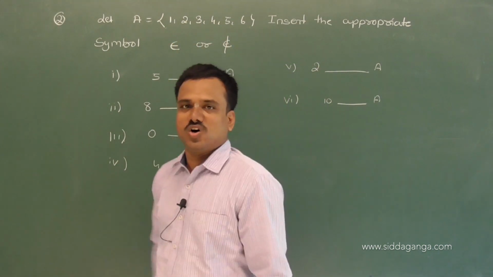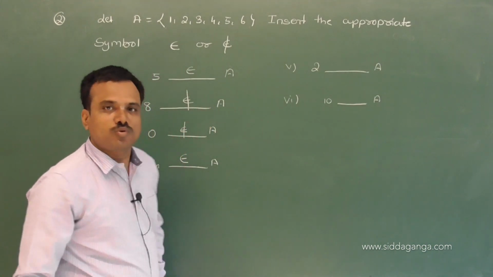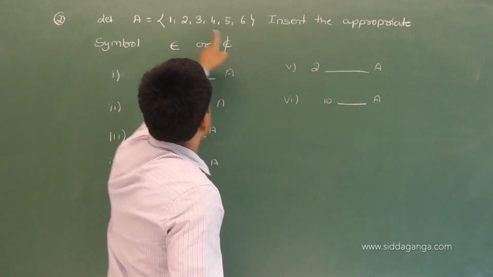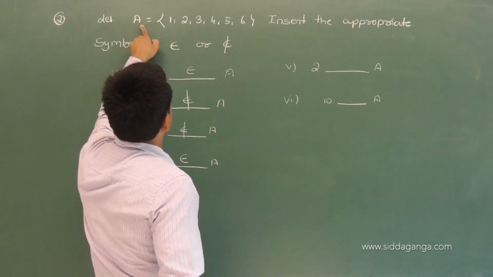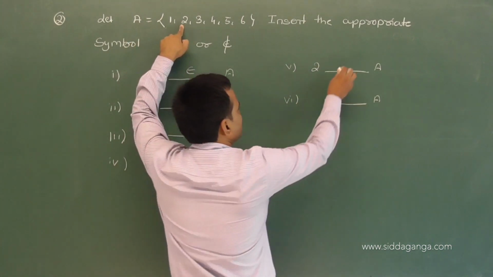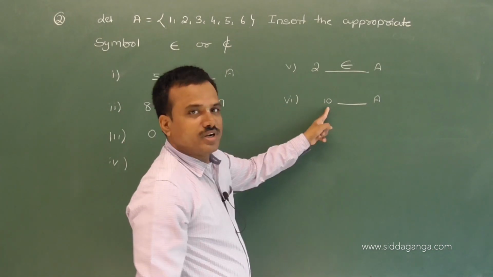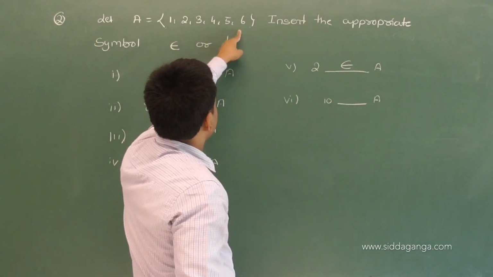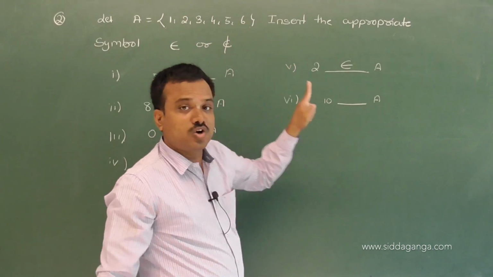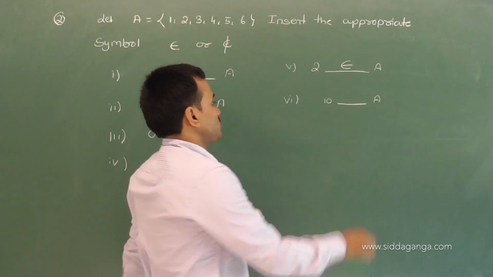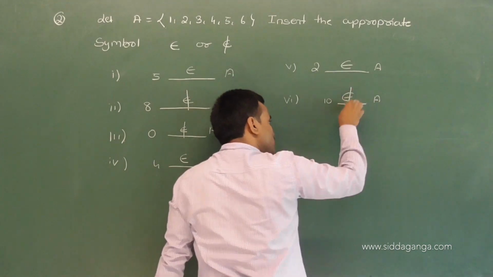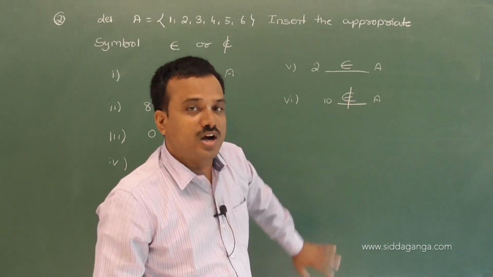Belongs. First 4 questions over. 2. Observe, 2 is present in the given collection. Write the symbol, belongs. Observe 10. Present in the given collection? No, 10 is not present in the given collection. That's why we write 10 does not belong to A.